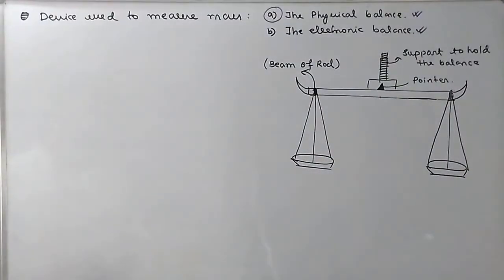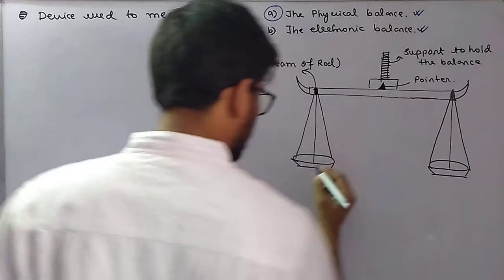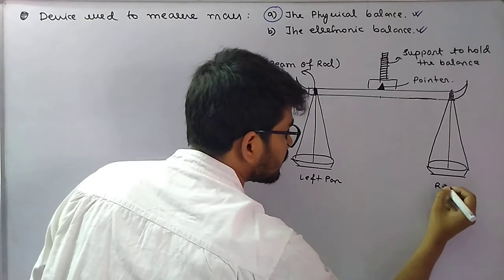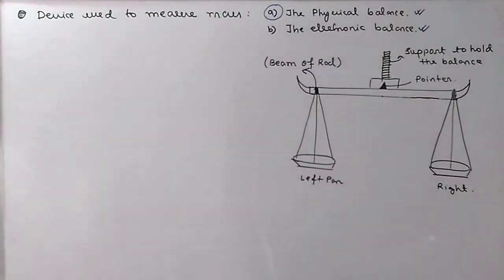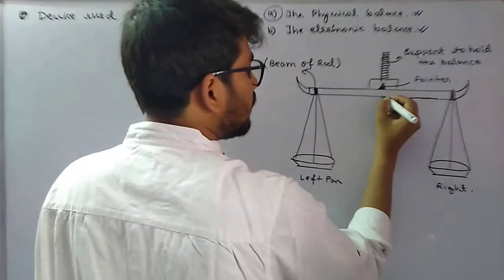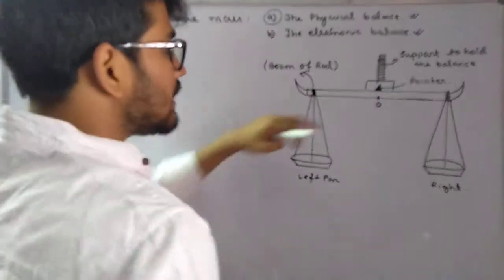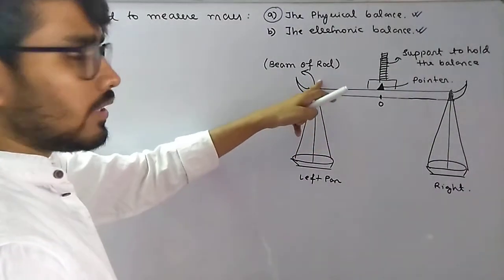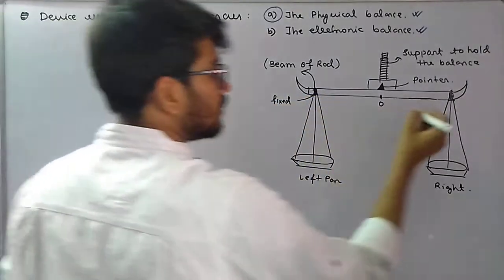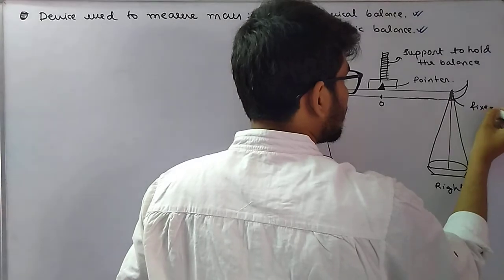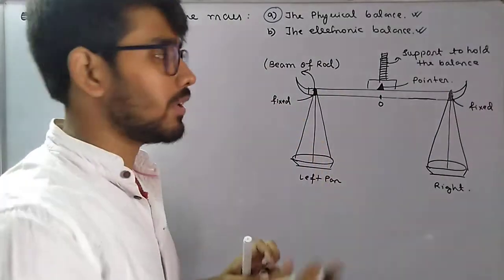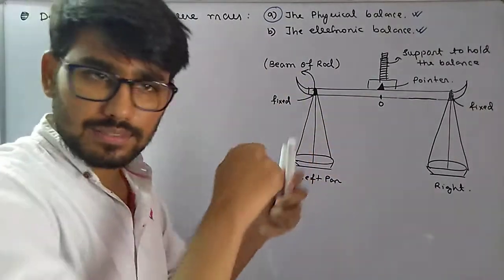Now, this is right, left. This is the left pan. This is the right pan. Fine? Fine. Now, just to point out some things: if this is the center O, this is a fixed point, and this is also fixed. Means these points cannot move. They cannot move. ये फिक्स है, यहीं पर रहेगा. उसको बांध दिया गया रस्सी से.